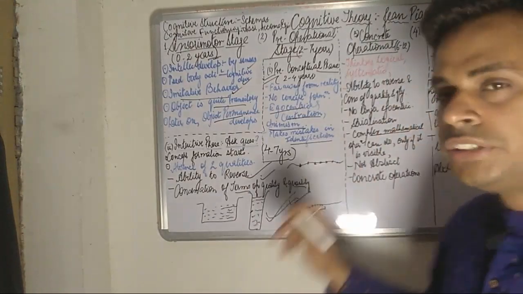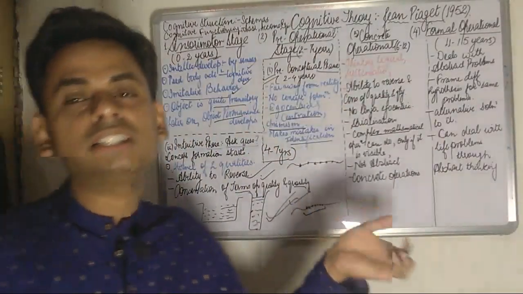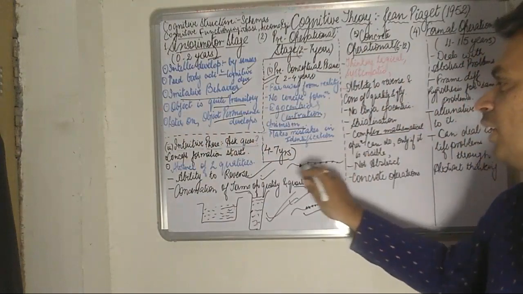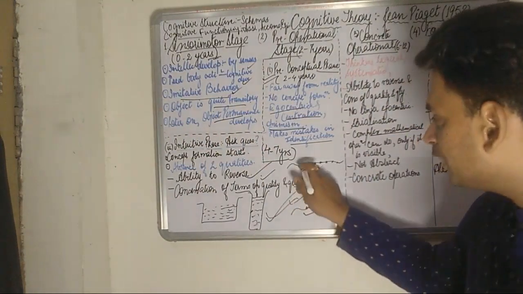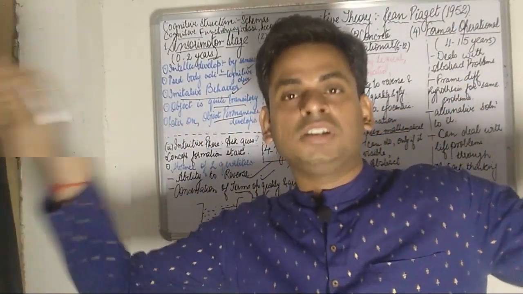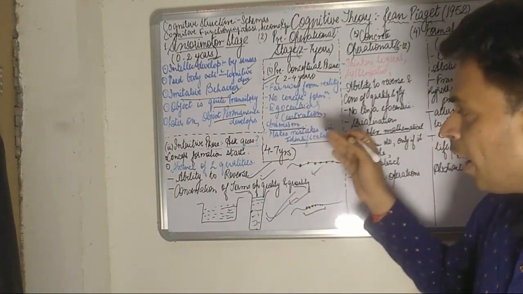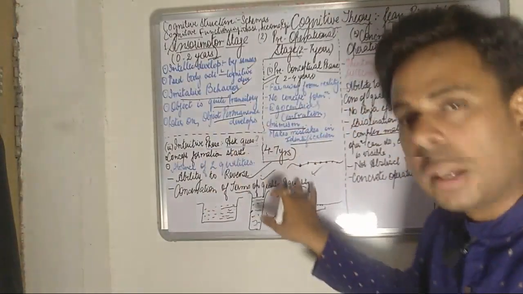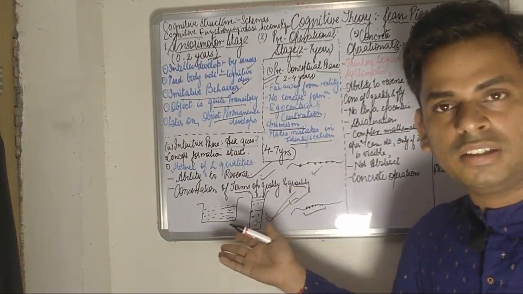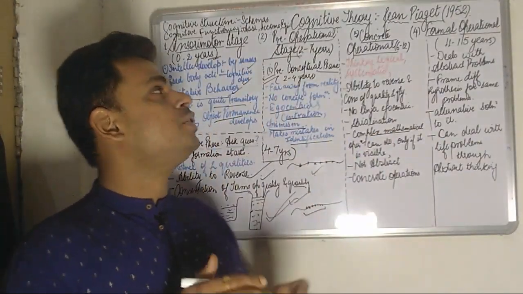So if it is shown to the child and it is asked which of the strings is going to contain more beads, the child is absolutely unable to answer, and he will opt for the string in which the beads are separated quite apart, because the beads are lying at a larger distance. So the child is going to opt for this string. Again, that is the conservation of quality, whether it be quality or quantity. The child is unable to differentiate between these two phenomena during the intuitive phase.